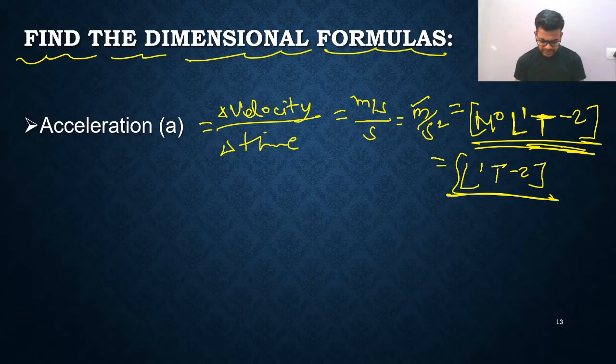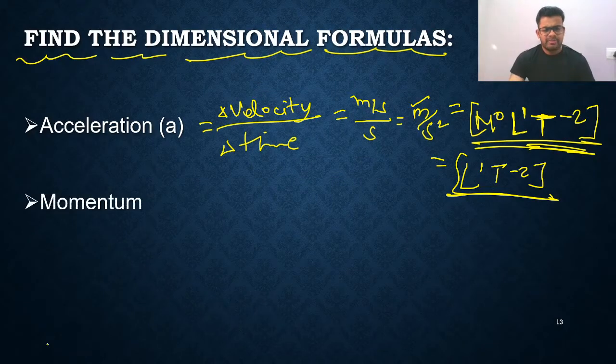So that's all, my dear friends. Very basic thing. Simply, at first you find the unit of the quantity in the fundamental form. Here it is meter per second square. Meter is used for length, so I will write L1. And per second square means second raised to minus 2, meaning time raised to minus 2. So it will be like this. I hope you got it.